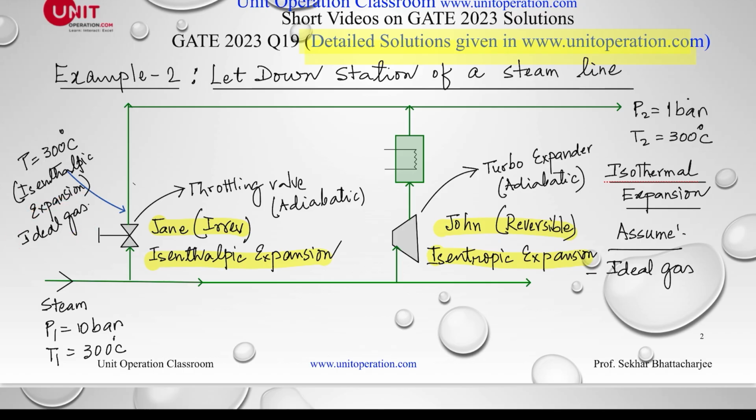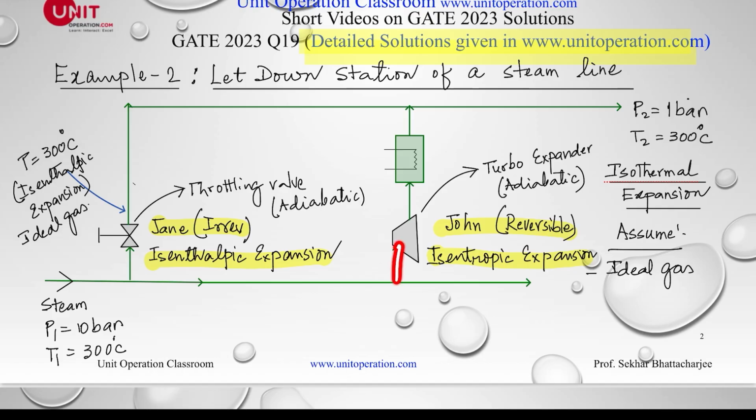If this throttling is done for a real gas, we know there'll be a drop in temperature, which is the Joule-Thomson effect. That's a separate discussion altogether. But this is my irreversible process. This is a sudden expansion, irreversible process. What could be an approximate reversible process?